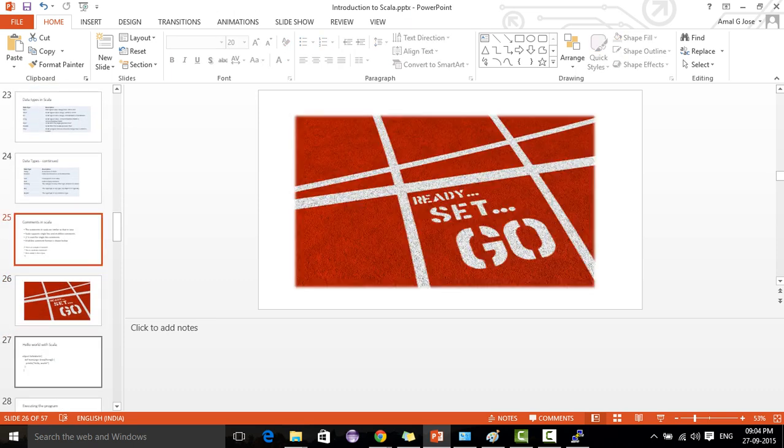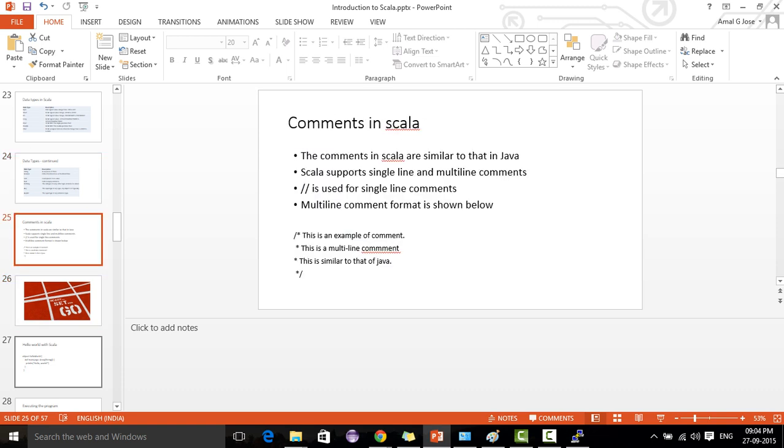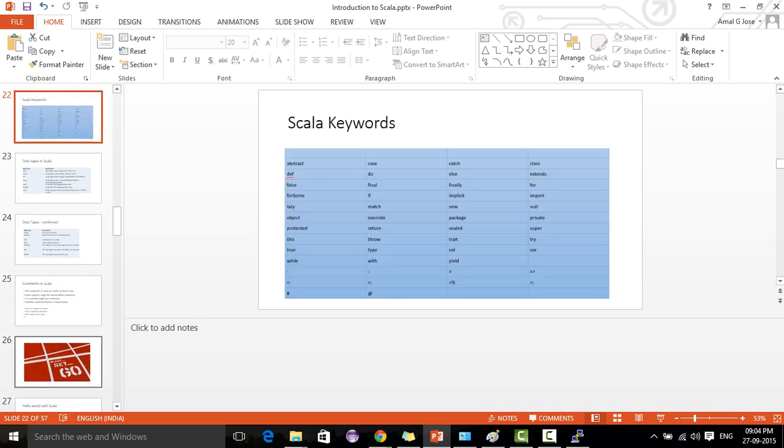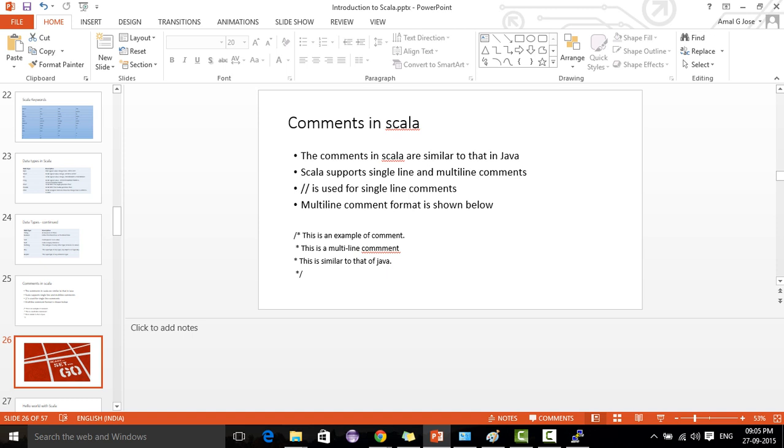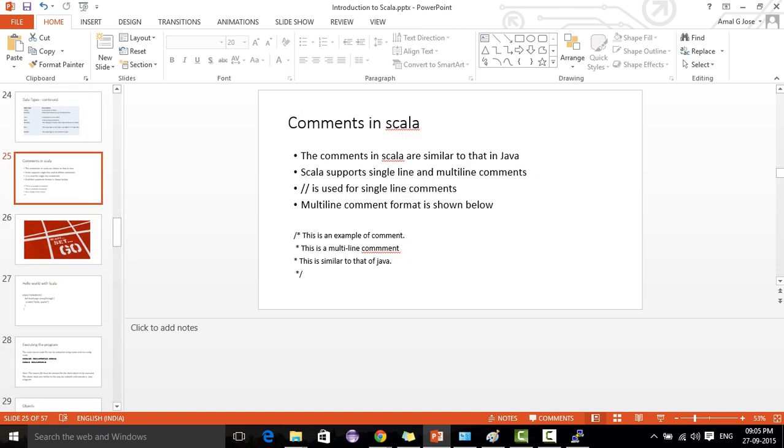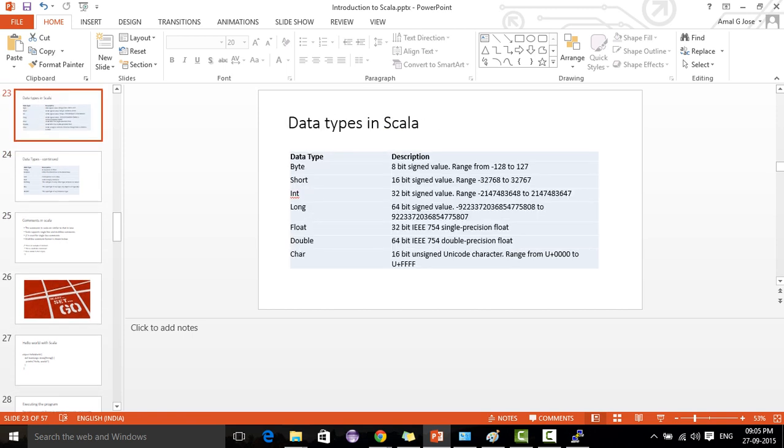Now we have covered almost all the basic background, like data types, identifiers, all those things related to Scala. I am assuming that you have basic programming knowledge of at least one programming language, because this is just an introduction to Scala. People who know some basic programming language will be aware of these data types, keywords, identifiers, all those things.